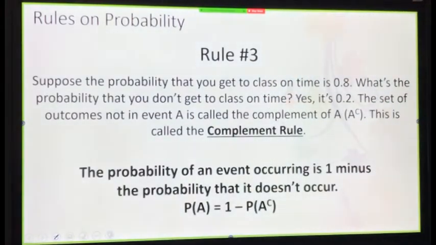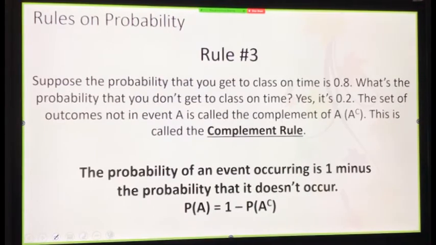Rule number 3. Suppose the probability that you get to class on time is 0.8. What's the probability you don't get to class on time? Yes, it's 0.2, because they must equal 1. So the set of outcomes not in event A is called the complement of A. You can see this, A to the C power, that's the complement of A. The event of A is likely not to occur to this probability.